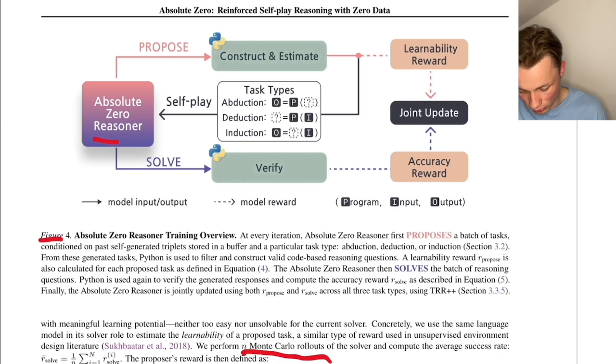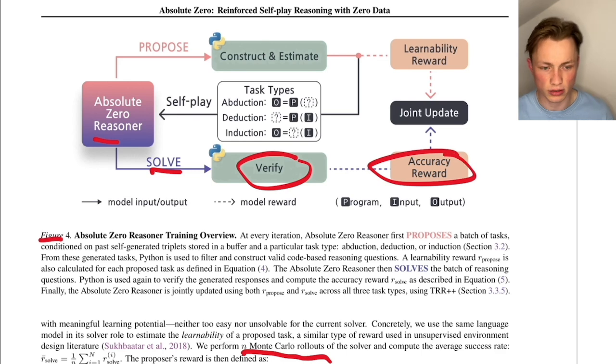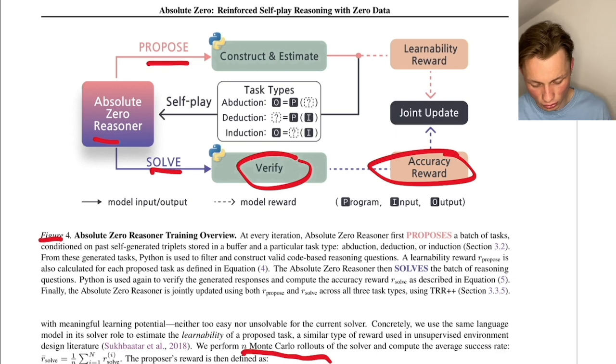So we have our Absolute Zero Reasoner. This is our language model, and the reasoner proposes a task, and it also tries to solve it and verify its own task. So first to solve it and then to verify it, and if the model solves it, we get a positive reward, otherwise a negative or zero reward. And we also do the same step here with the proposer, so we estimate how likely it is that the model solved this task, and then we have a learnability reward.